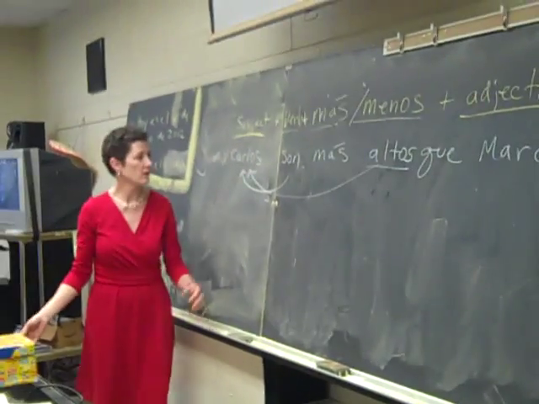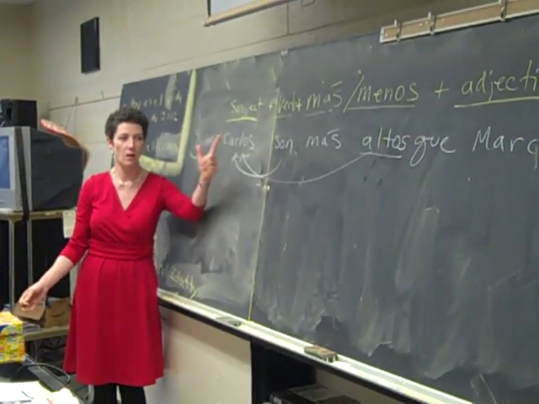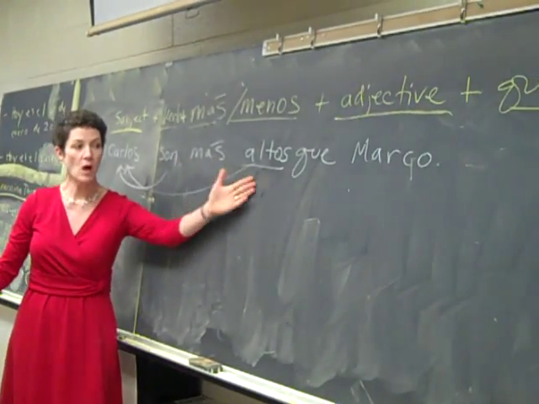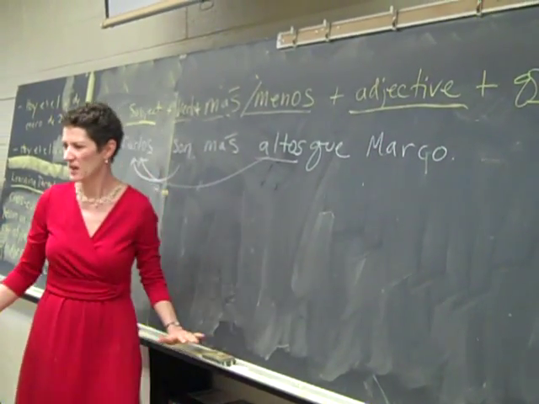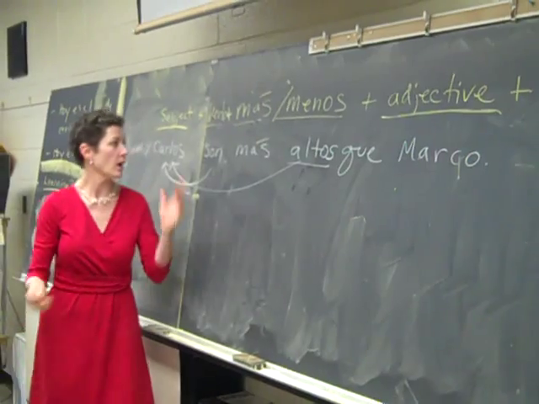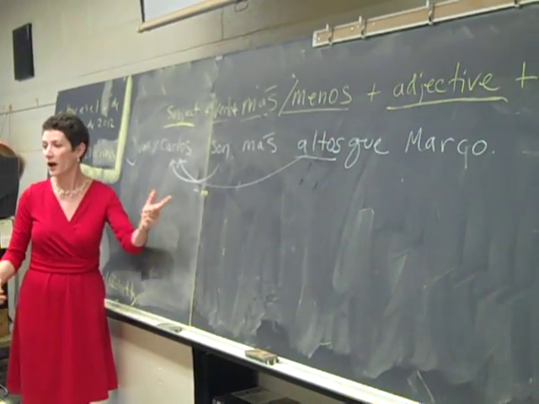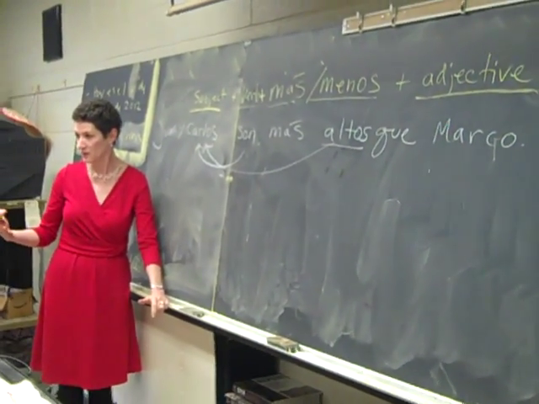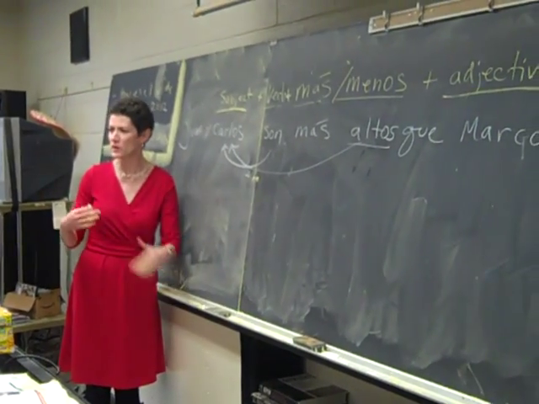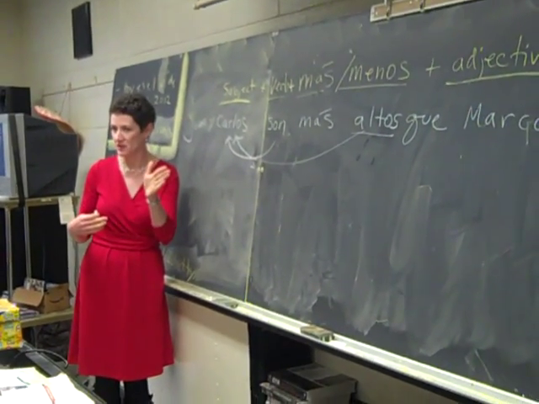And what you are saying there is John and Carl are more tall than Marco. But we don't say that in English. We say Juan y Carlos are taller than Marco. So the translation is not exact.